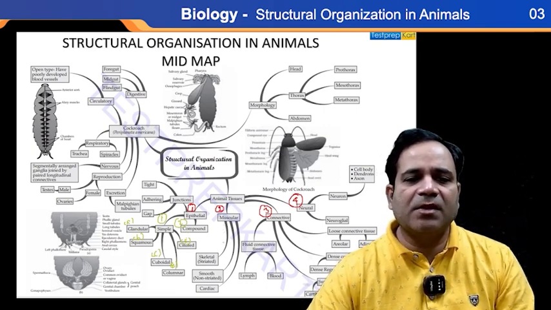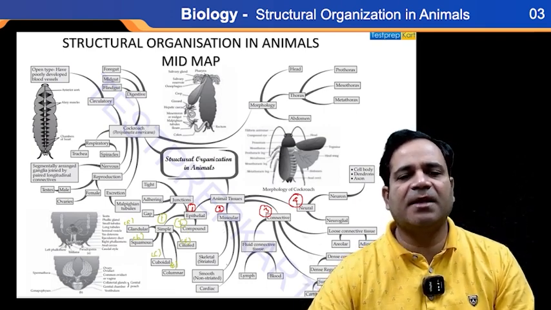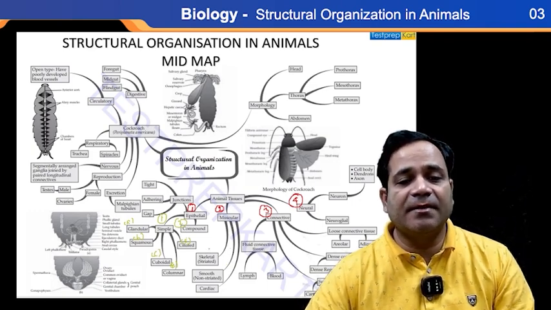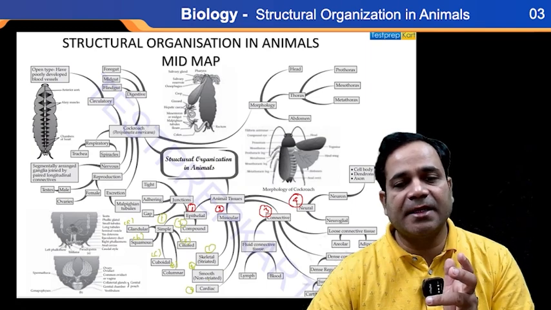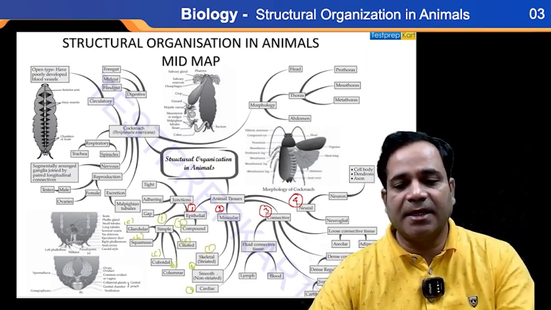Now the next one is muscular tissue. Muscular tissue is further classified into how many parts, my dear? Three parts. Number one is skeletal, number two is smooth, and third one is cardiac. It means striated and non-striated as well as cardiac. Let's see in a blank slide.